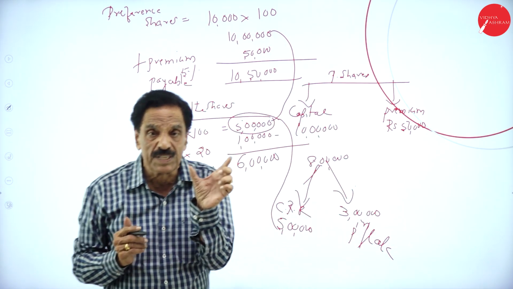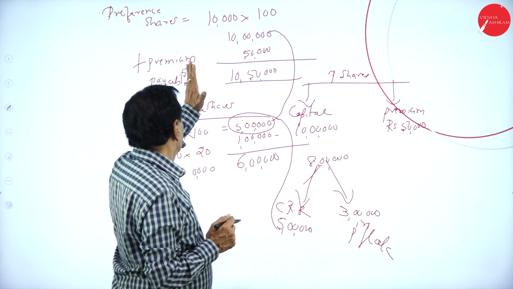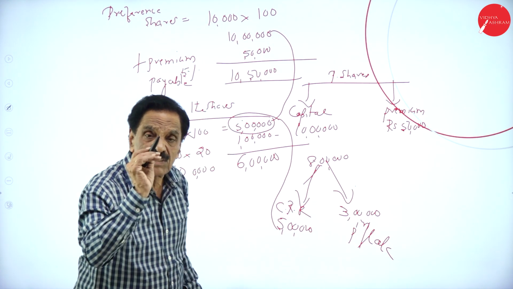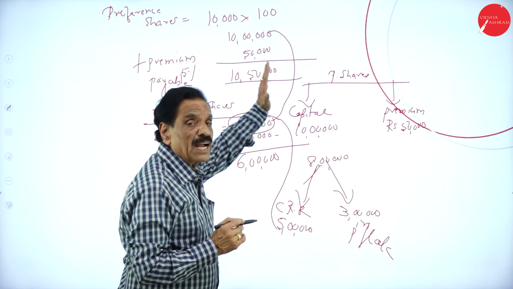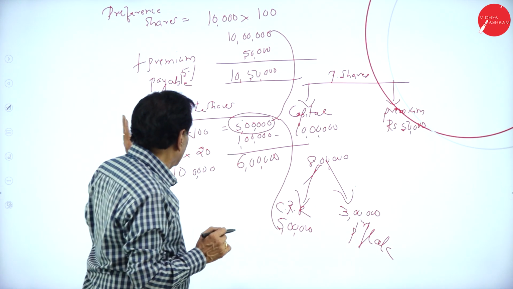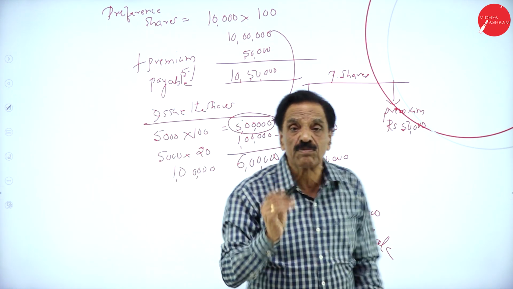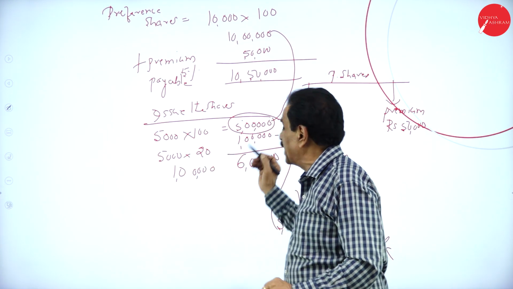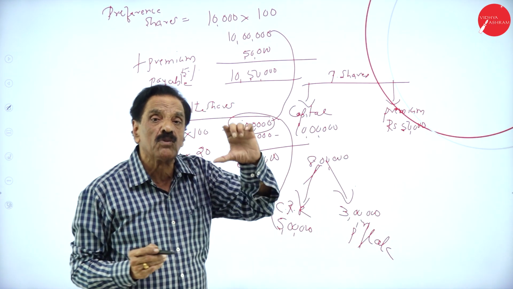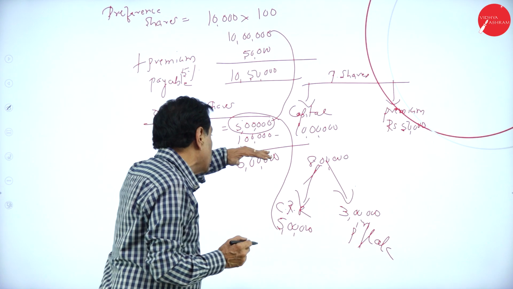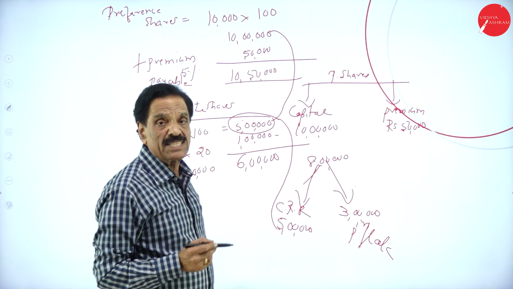What's your face value? 10 lakh at a premium of 5%, 50,000. What is the total amount payable? 10 lakh 50,000 is payable. The company issued the share. How many shares were issued? 5,000 into 100 is 5 lakh, at a premium of 20. 20 is the premium, 1 lakh rupee. Totally 6 lakh is available.